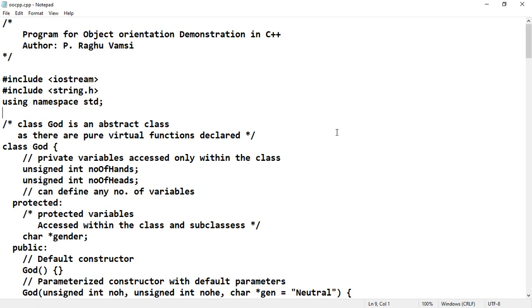Since these kinds of things are available in reality, obviously they will have some relationships. This relationship is modeled via associations, in the sense of how one object is related to another object. This association may be in terms of inheritance or in terms of aggregation. Aggregation means an object may be a part of another object, or an object may take the properties from another object. So this is how the relation exists.